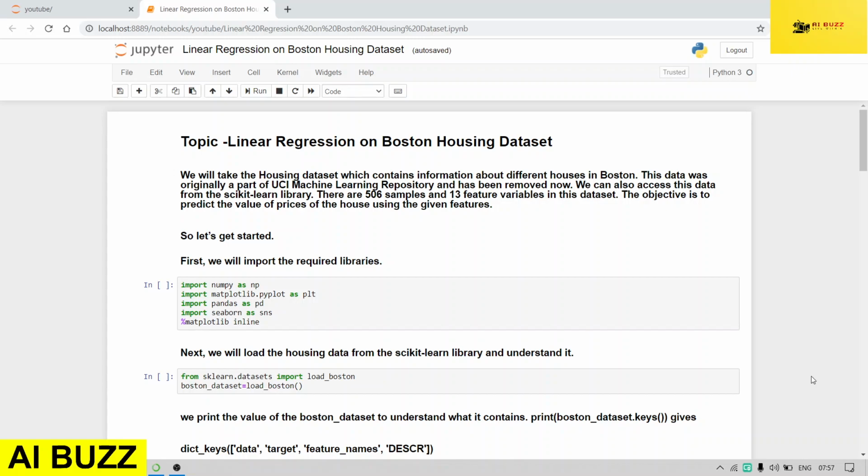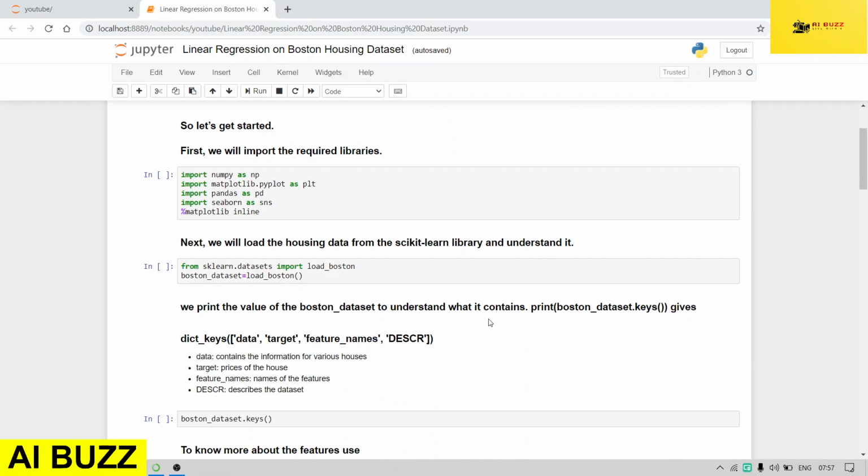So there are 506 samples, you can say rows, and 13 features. The main objective is to predict the prices of the houses, provided the various features. So let's get started. Initially, we will import the libraries required to run our project. There are various libraries we need, like NumPy, Matplotlib, Pandas, Seaborn. So let's run it.